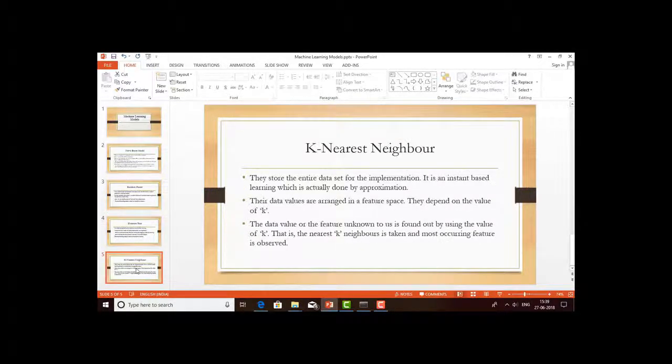Then here comes k nearest neighbor. They depend upon the value of k, and their values are arranged in a feature space. They are actually done by approximation, and they store the entire data set. Then we can go to the coding part.